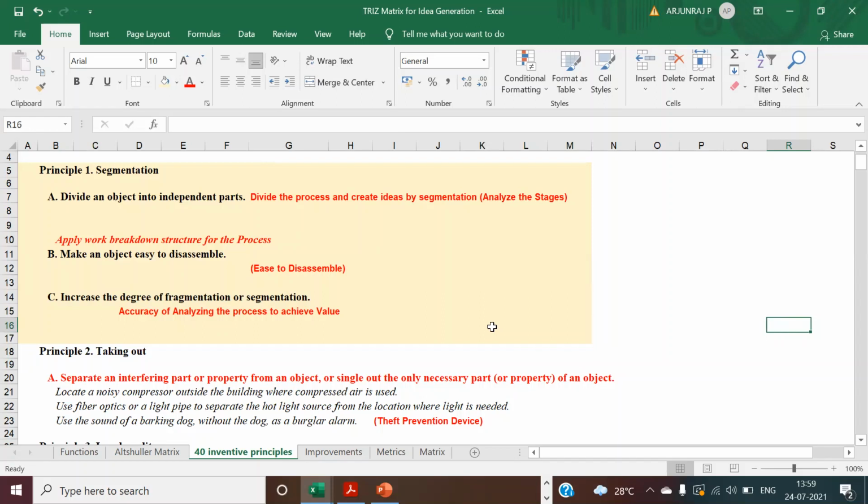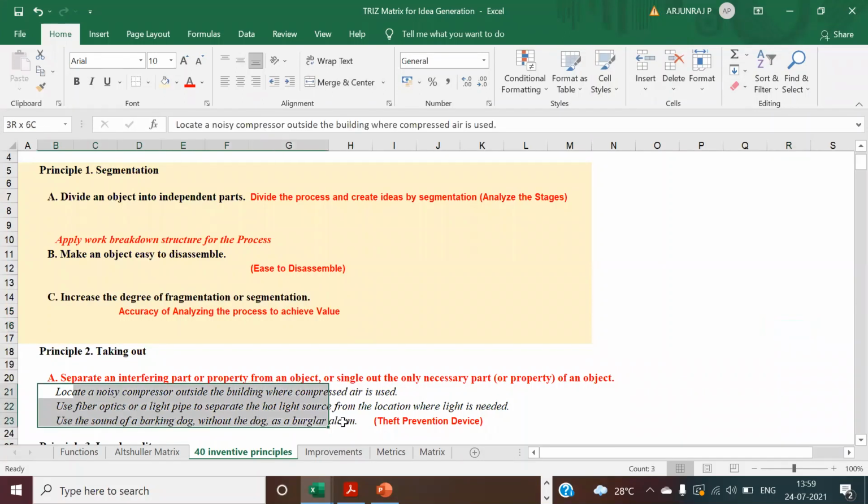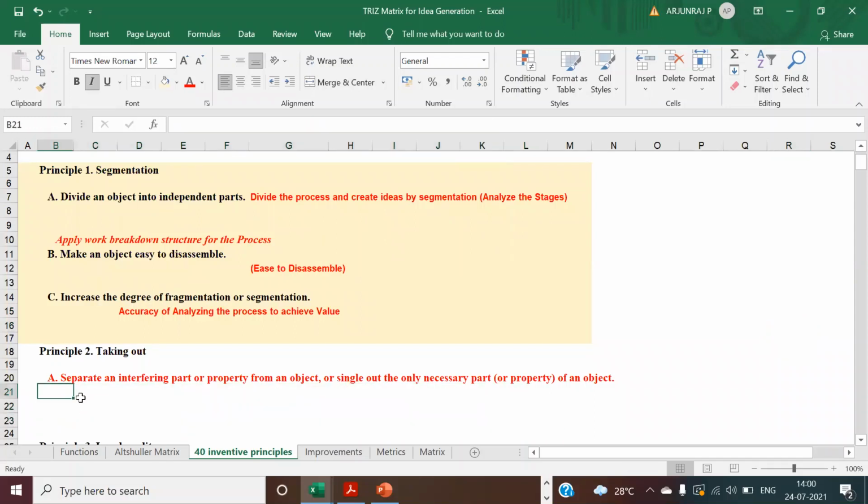Now coming back to the second principle called taking out. You are going to separate an interfering part or property from an object, or single out only the necessary part. See what is necessary, even in the process. Only the necessary motion alone you can take. Analyze the ergonomics or the necessary movement, the process flow. Then you remove the unnecessary motion or movement.